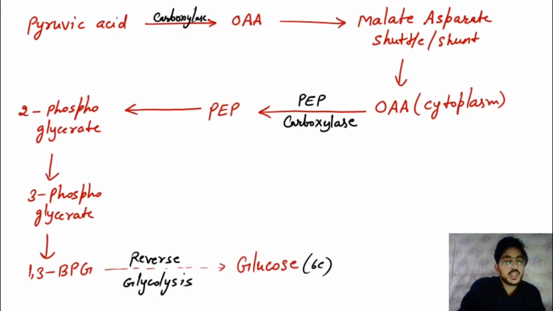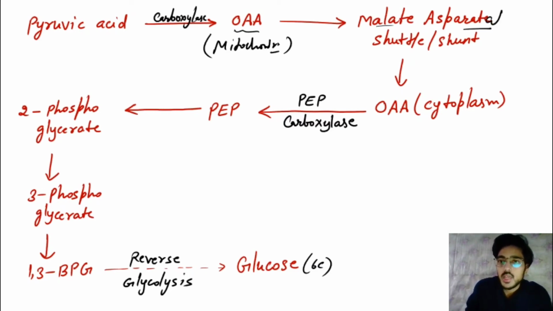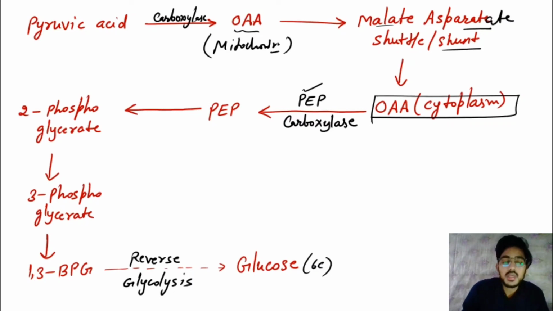So here is our reversible glycolysis. Pyruvic acid converts to oxaloacetic acid. This oxaloacetic acid forms in the mitochondria, and from the mitochondria it converts to malate with the help of the malate-aspartate shuttle. It then goes to the cytoplasm, and from the cytoplasm, with the help of PEP carboxykinase, it enters into